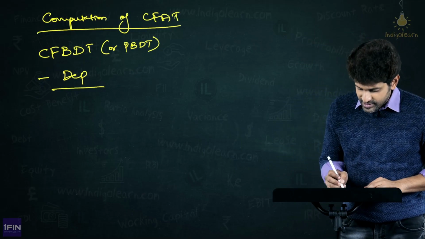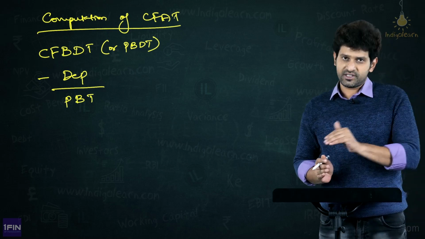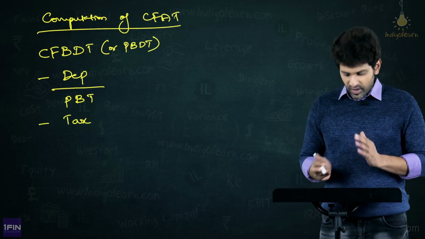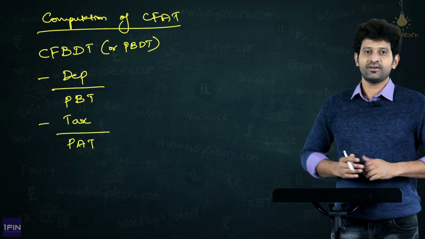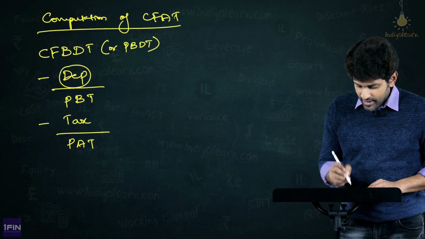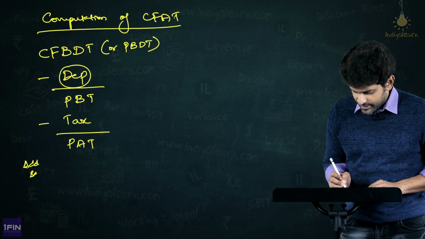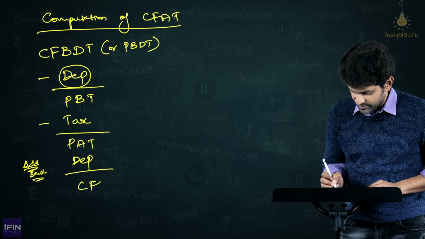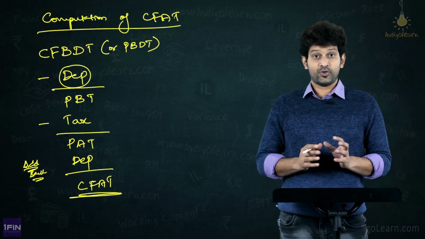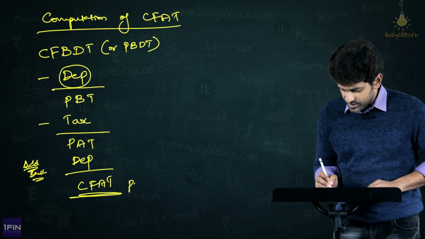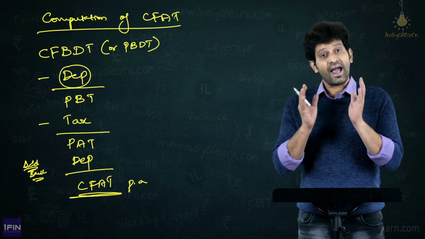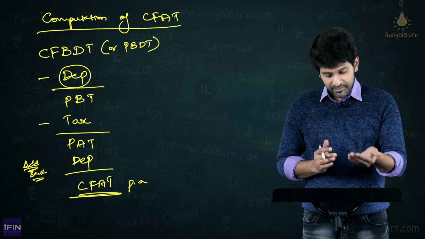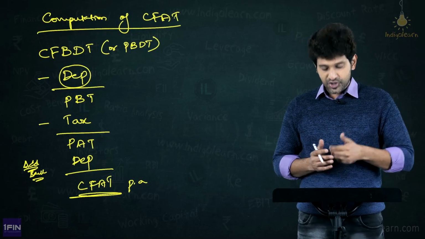And therefore, what will be the method? CFBDT minus depreciation, or PBDT minus depreciation, will be called as PBT. Now, from here, minus tax, what we will get? PAT. To this, we will have to add back depreciation. Why, sir? Because this is a non-cash item. This will give us the actual value, the most important value. What we want is our CFAT. What is this? Cash flow after tax per annum. These are all per annum numbers only. Absolutely, yes. Therefore, from CFBDT minus depreciation, PBT minus tax, PAT, we have to add back depreciation to arrive at CFAT.